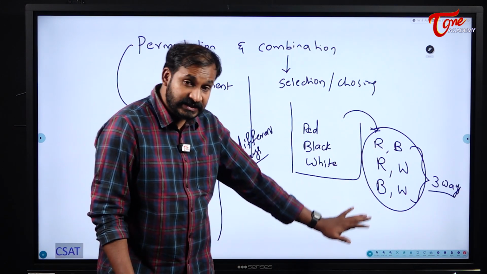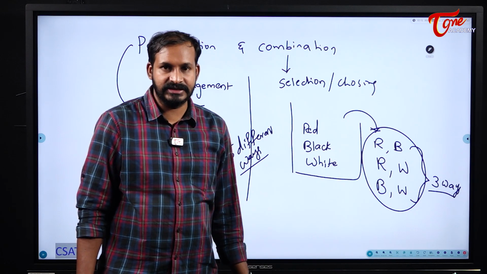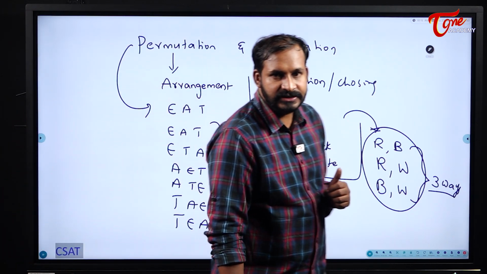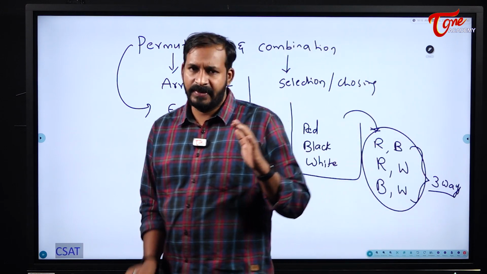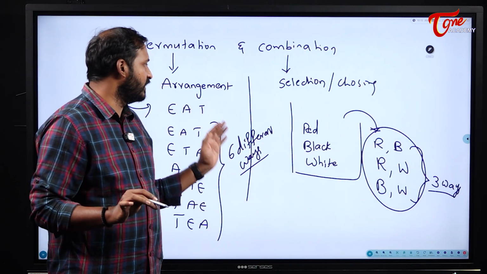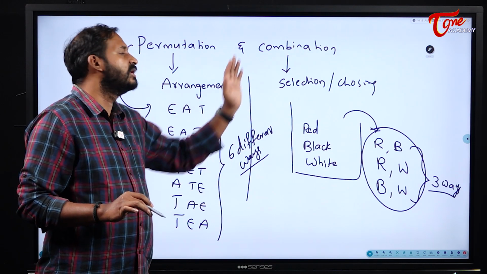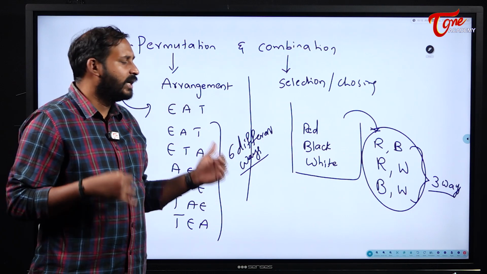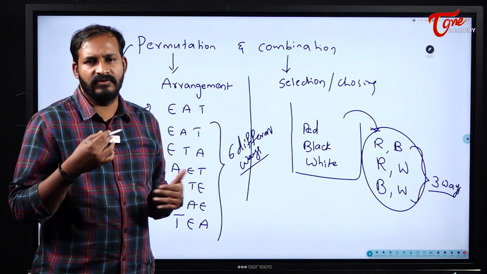So to do the selection, we will use the concept of combinations. To arrange the things, we will use the concept of permutations. Understood, students? Okay, this is the basic idea of permutations and combinations. Permutations means arranging the things. Combination means selecting or choosing the things. So, depending on the situations and the problems, we will solve the remaining.